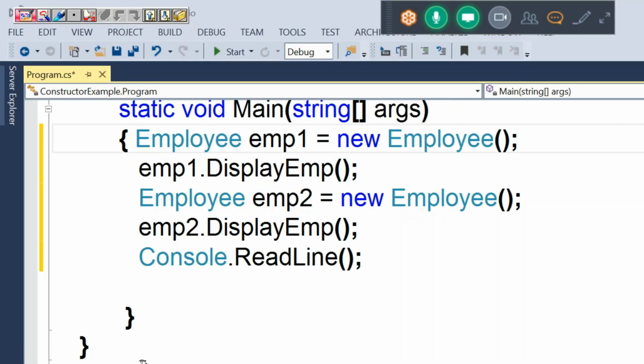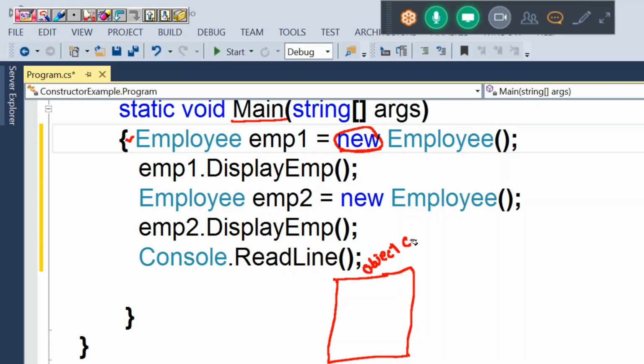You can observe when you run the application, program execution starts from main. First, this statement will execute. This is new. First new. What is new doing? New is creating an object. Object for which class? Employee class. Object for Employee. That object address is 1010.